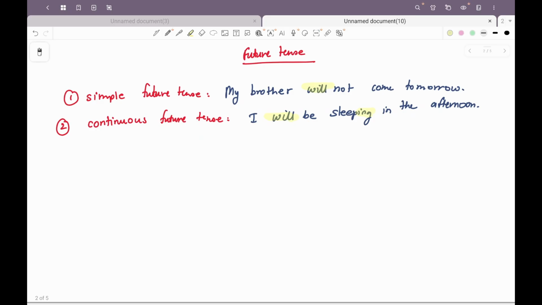For example, she will be studying when you visit her, right? So she will be studying, this is an action that is of a longer duration, and when you visit her, that is a shorter duration action, right? So that will also use the future continuous tense. Now if we talk about perfect future tense,